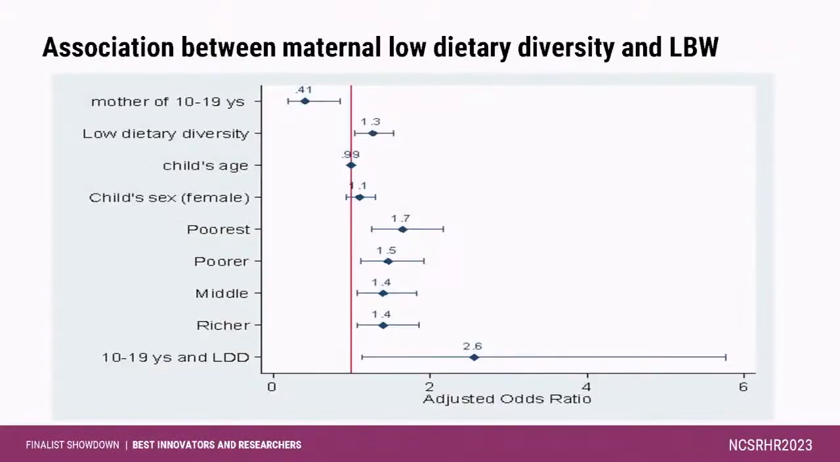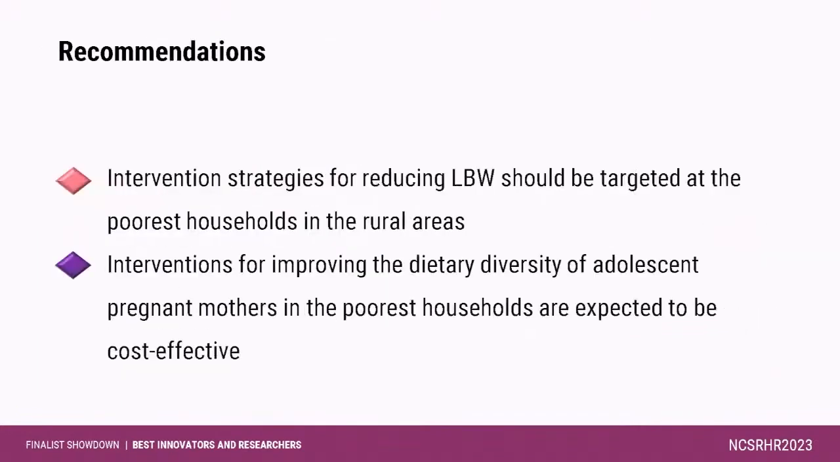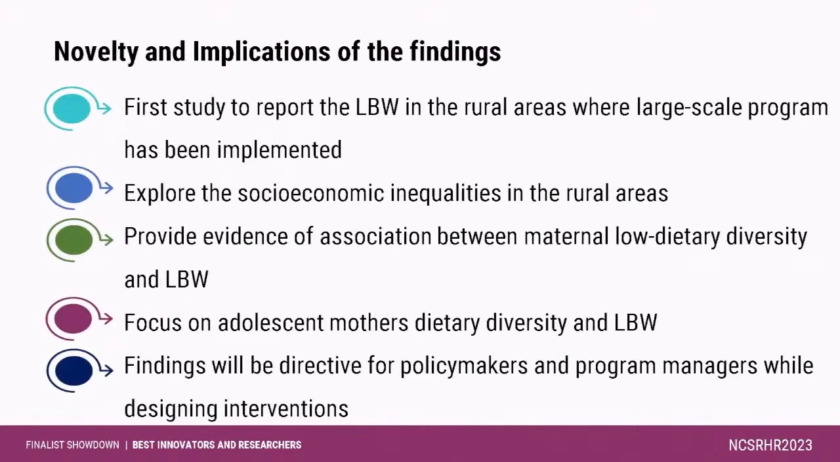The novelty of this study is that this is the first study to report low birth weight in the areas where the large scale program has been implemented. This study explored the socioeconomic inequalities, provided evidence regarding the association between maternal low dietary diversity and low birth weight, and focuses on adolescent mothers, their dietary diversity and low birth weight. Finally, the implication of these findings is that when the policymaker or program manager designs this type of intervention, they should focus on these vulnerable groups.